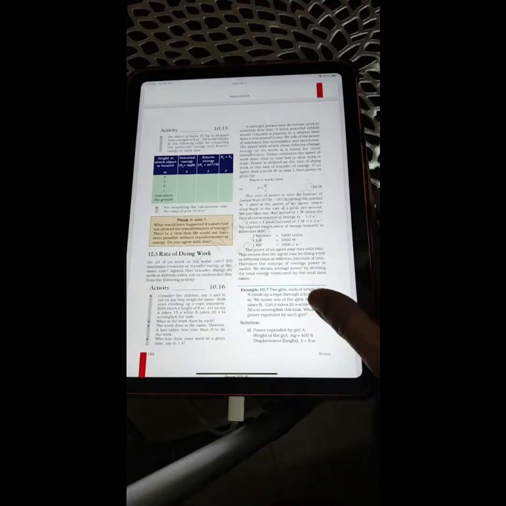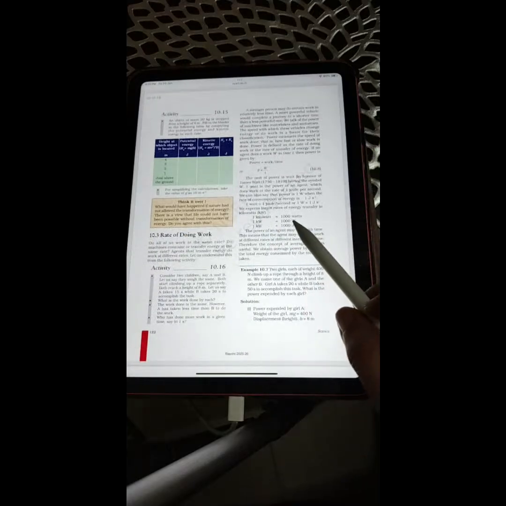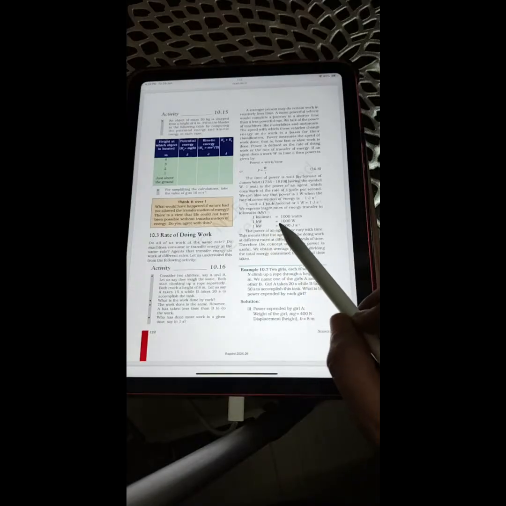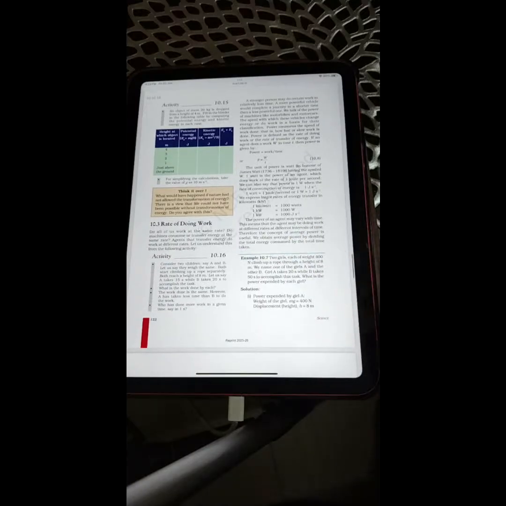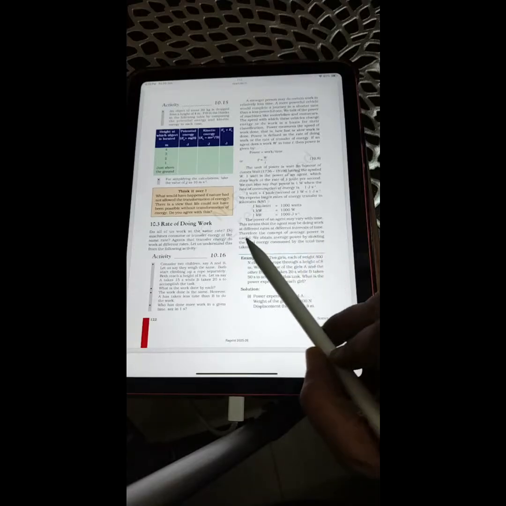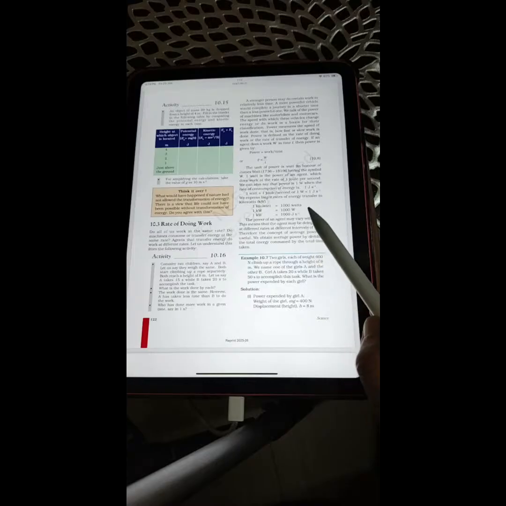We express a larger rate of energy transfer in kilowatts, or kW. 1 kilowatt is equal to 1000 watts. 1 kW is equal to 1000 W. 1 kW is equal to 1000 joules per second. The power of an agent may vary with time. This means that the agent may be doing work at different rates at different intervals of time.